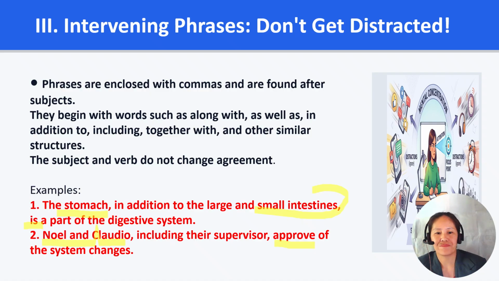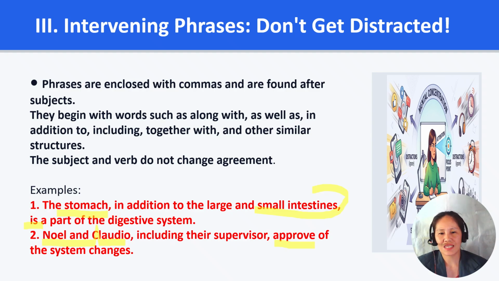Rule number 3. When a phrase is enclosed by commas and begins with an expression like along with, as well as, in addition to, including, or together with, it only provides extra information. It does not change the subject. Always identify the main subject first, then make the verb agree with it.